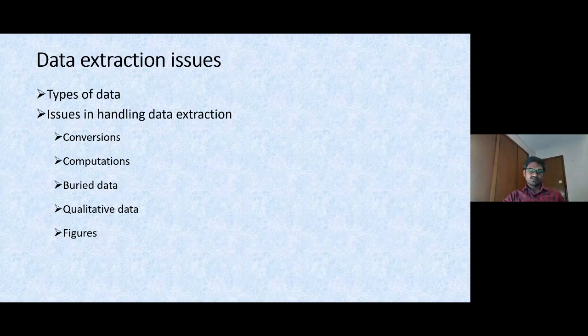Next, figures. Sometimes data is also reported in figures. I will demonstrate in one figure how we are going to capture that. There are some tools again to extract data.